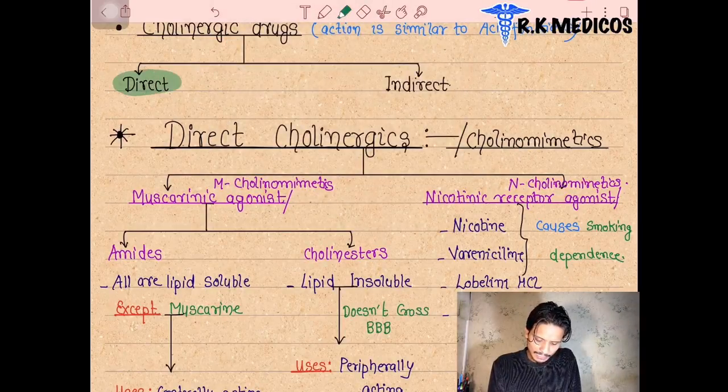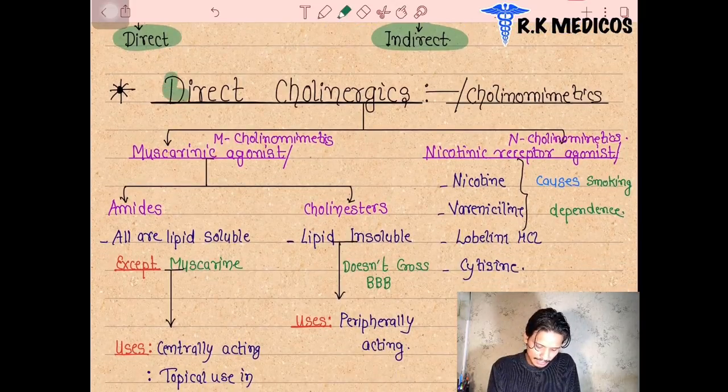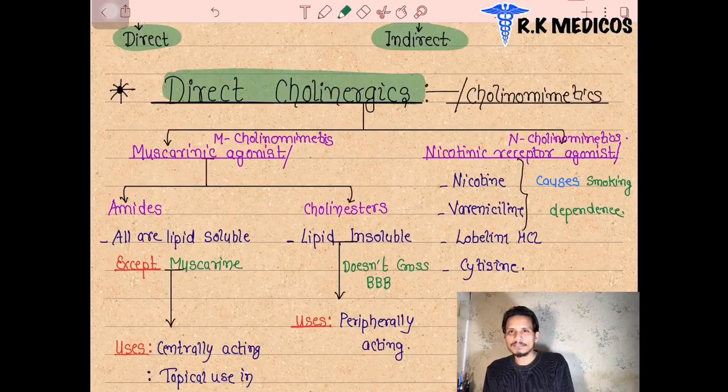Either they act direct or they act indirect. When they act direct, they bind directly to the receptors and perform their action. So we are going to see direct acting cholinergic drugs first, and direct acting cholinergic drugs increase the effect of the parasympathetic system. So these drugs are also called parasympathomimetic drugs. Mimetics means they mimic the same activity. So the parasympathetic activity will be increased after taking these drugs.